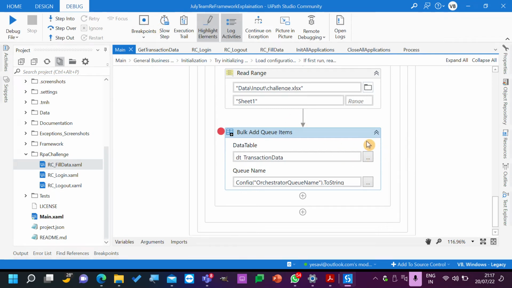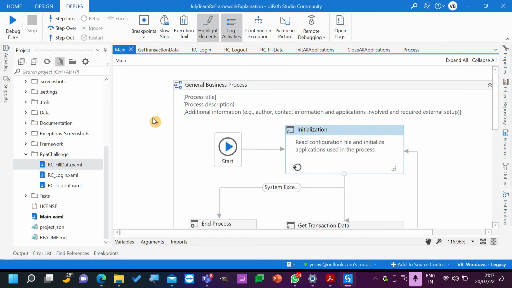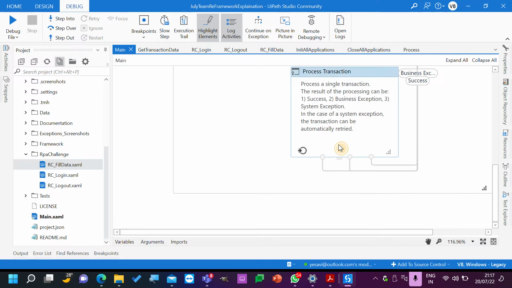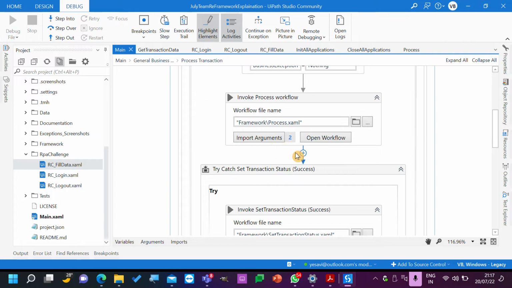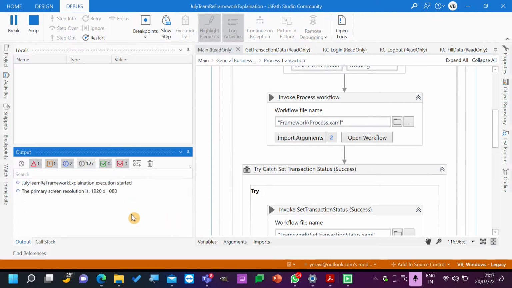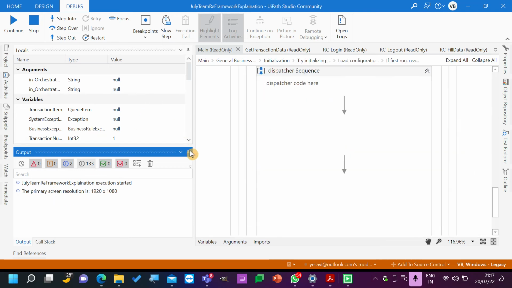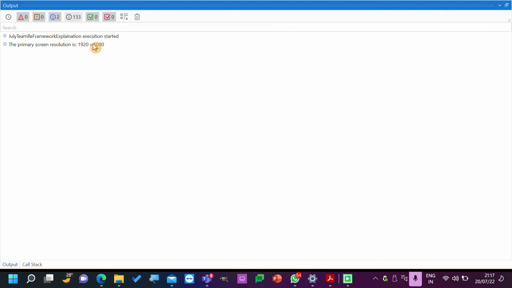Okay. So how much time do you think it will take to complete the project now, from now? Let's debug and see how things are moving. So we are also talking about logs. Logs are very important for any project. Okay. Now if you see here, everything will be logged and everything will be properly identified. Primary screen resolution done.